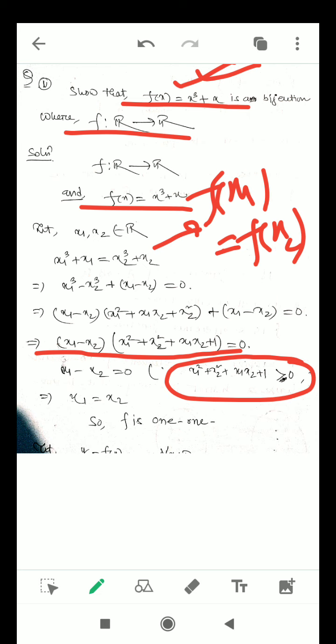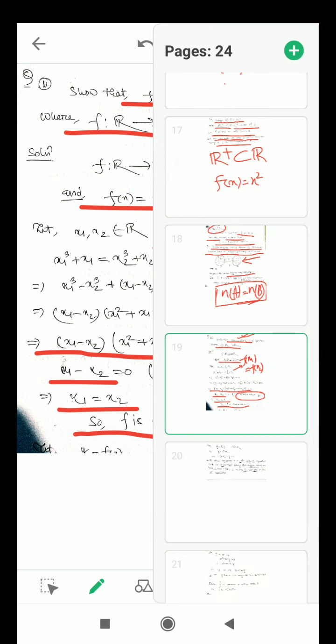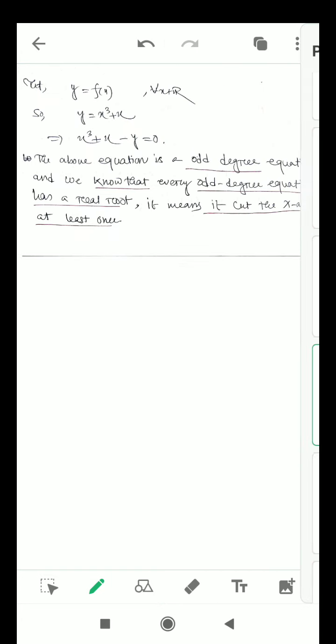So in this case this factor is greater than 0, so it cannot be zero, and we equate the other quantity to 0, and what you observe is that x1 is equal to x2. So f is one-one. We have already proved that f is one-one.